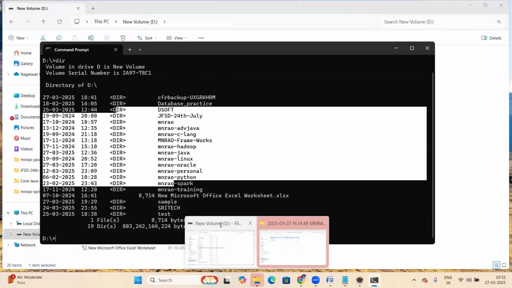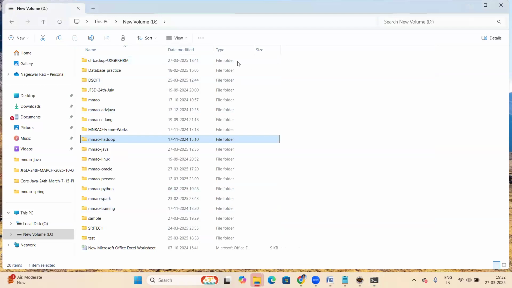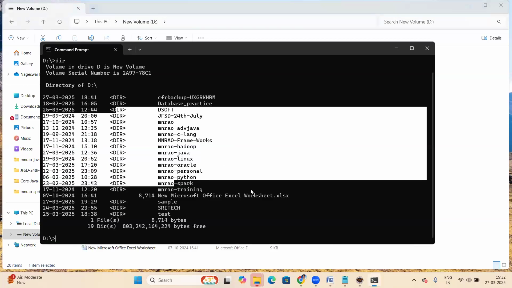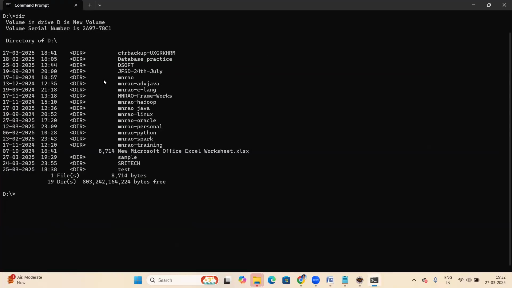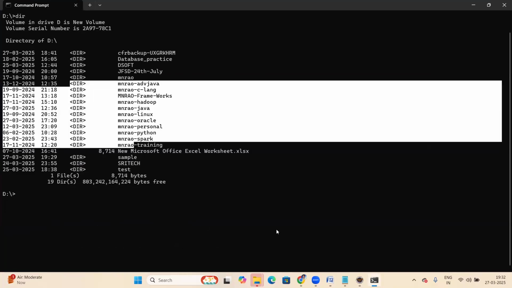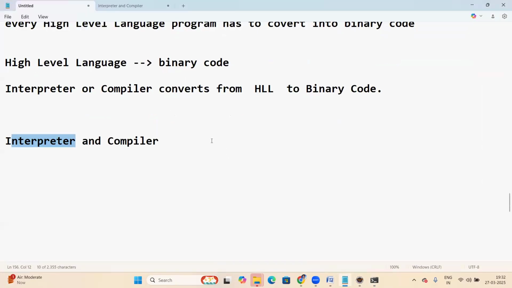This is Windows, the Windows GUI, a graphical user interface. Here it is called a folder. The same thing in the character interface, the CUI, character user interface, you call a directory. Operating systems are like GUI and CUI.